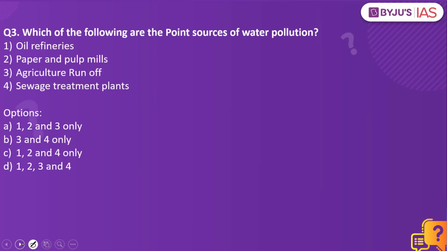Which of the following are the point sources of water pollution? Oil refineries, paper and pulp mills, agriculture runoff, sewage treatment plants. Which of the following are the point sources of water pollution? The answer to this is 1, 2 and 4 only. Why have we taken this practice question?